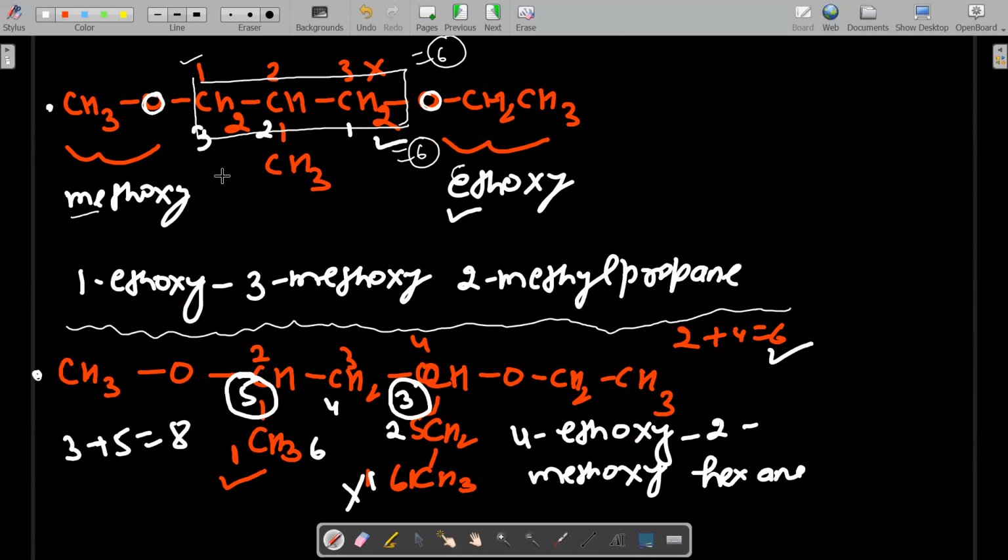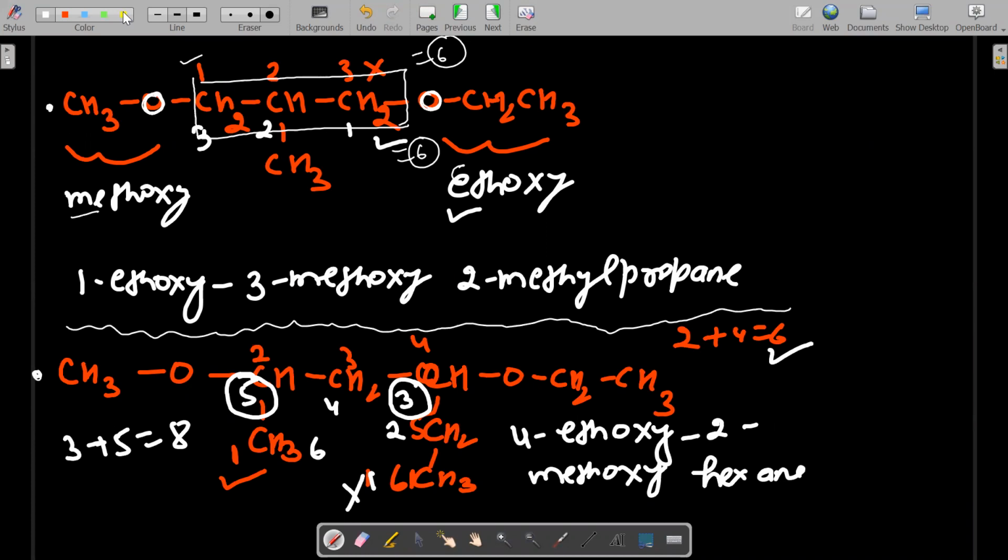If we give the numbering, we have to give from right to left, 1, 2, 3. Now at one position, what is coming? Ethoxy. At three position, what is coming? Methoxy. So one ethoxy, three methoxy, and alphabetically E is coming first. So what is the IUPAC name of this compound? 1-ethoxy-3-methoxy-2-methylpropane.